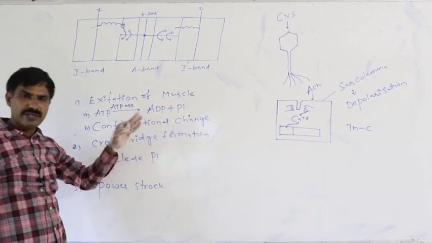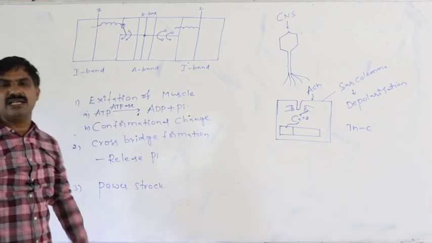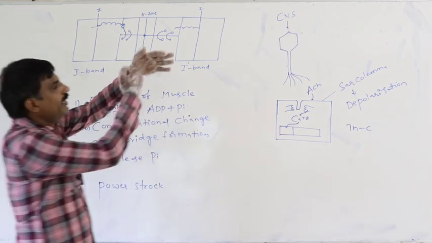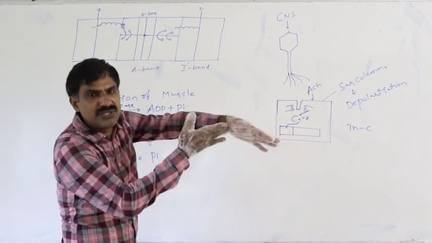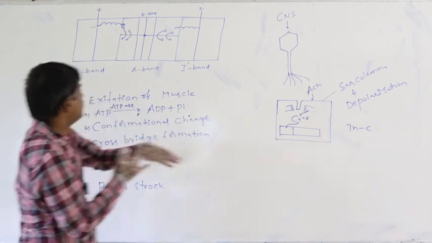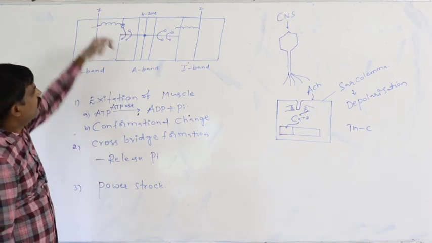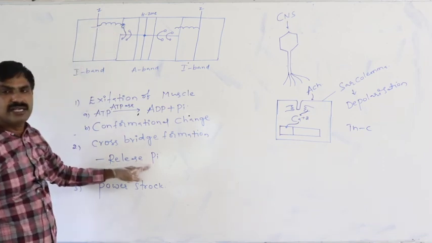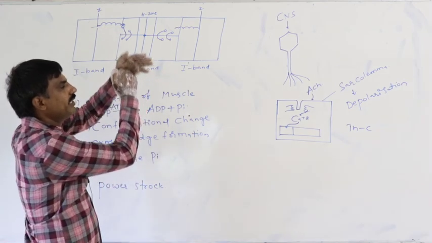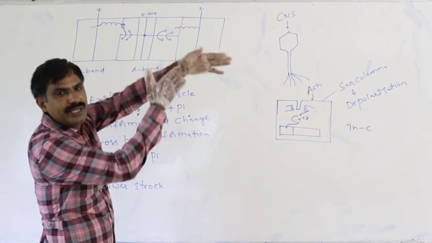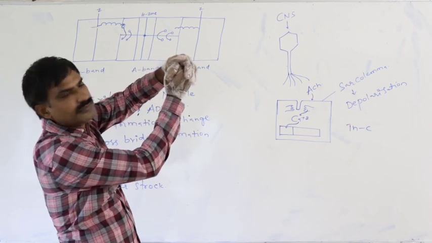After release of the energy rich phosphate from the head of the myosin, by utilizing that energy, the head of the myosin forcefully pulls the thin filament towards the H zone. Just assume this is the active site, this is the head of the myosin.